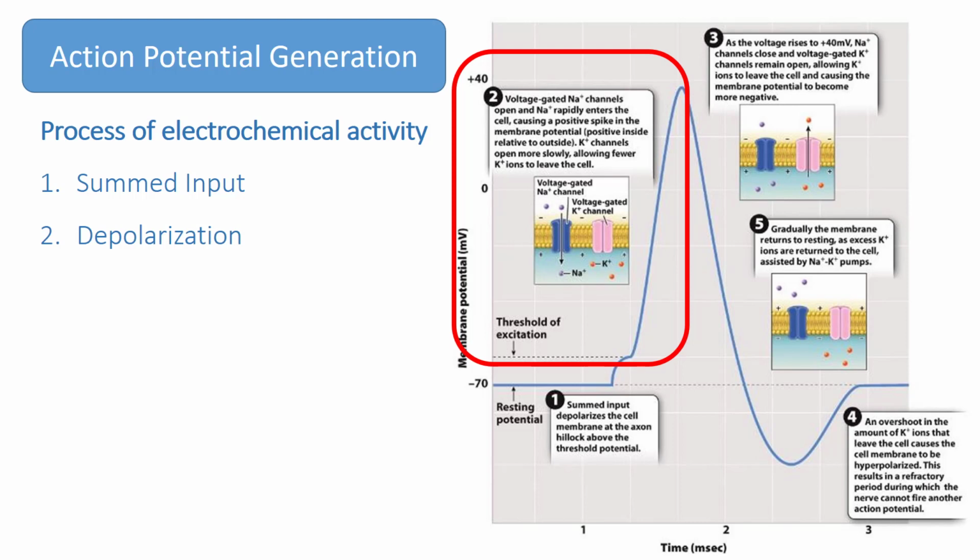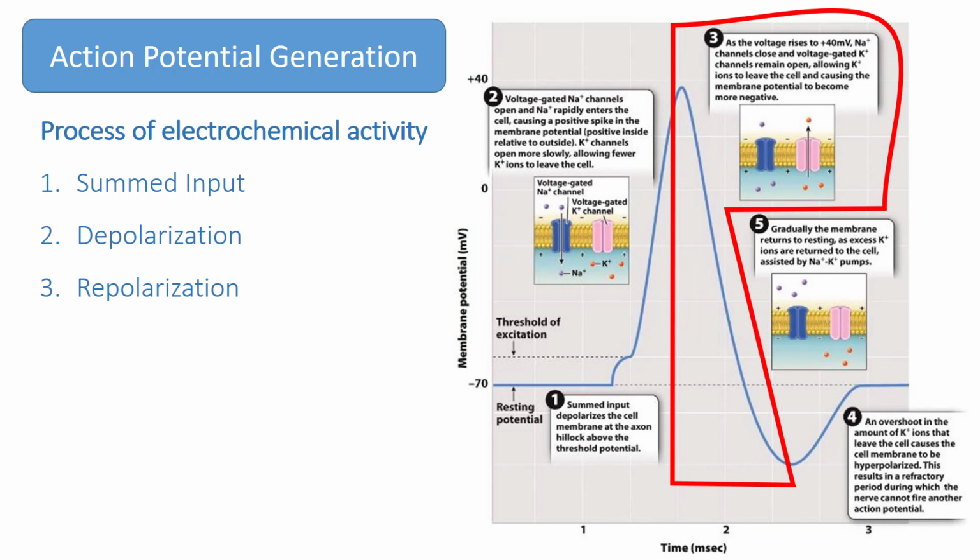The first step in a firing of an action potential involves the cell membrane crossing its potential threshold at the axon hillock. Next, a large number of voltage-gated sodium channels open, allowing sodium ions to rush inside the cell. The rise in voltage that results causes additional voltage-gated sodium channels to open. This is an example of positive feedback. A signal, in this case depolarization, causes a response, which is the open voltage-gated sodium channels, and this leads to an enhancement of the signal that leads to an even larger response.